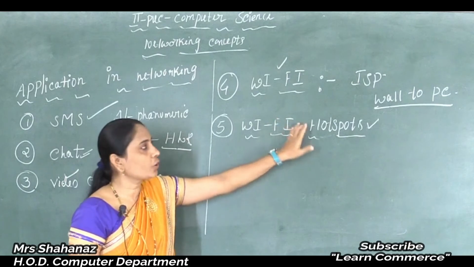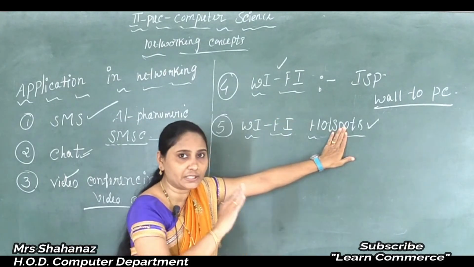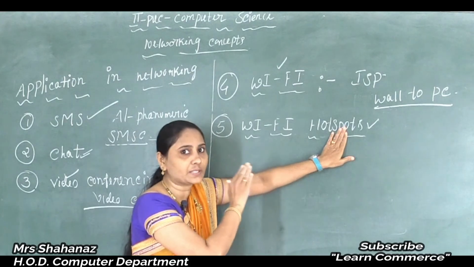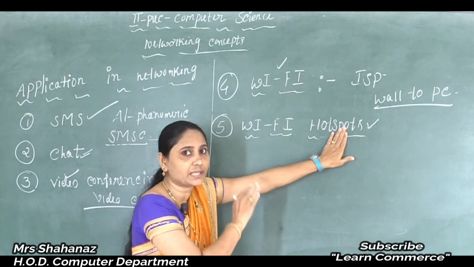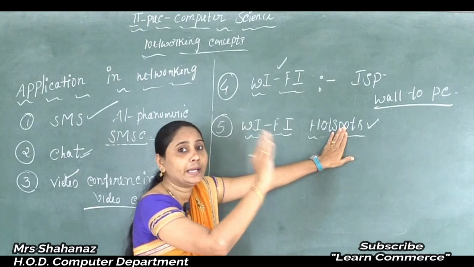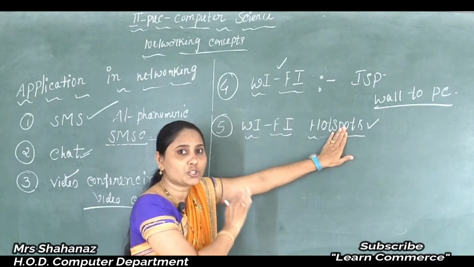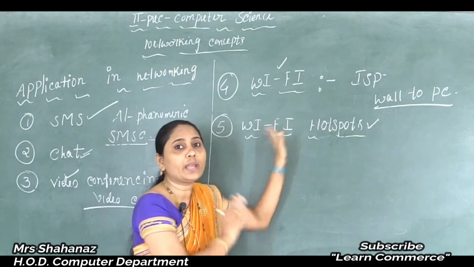Clear this point? So the meaning of the hotspot is a place that offers Wi-Fi access, and through it we access the internet. That is called a Wi-Fi hotspot.